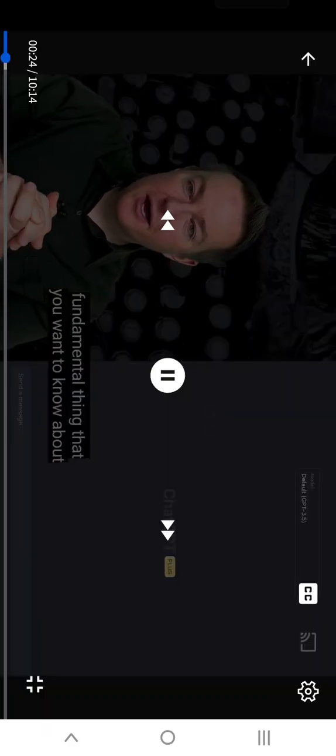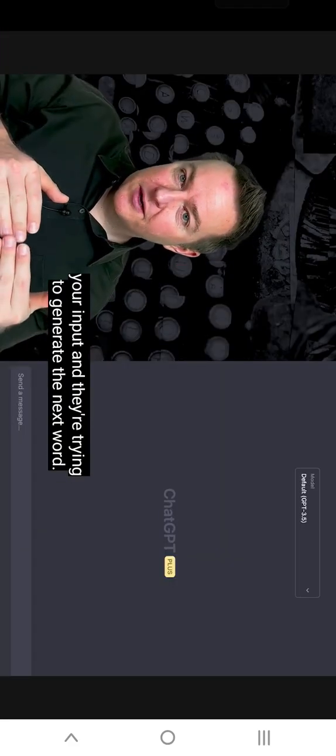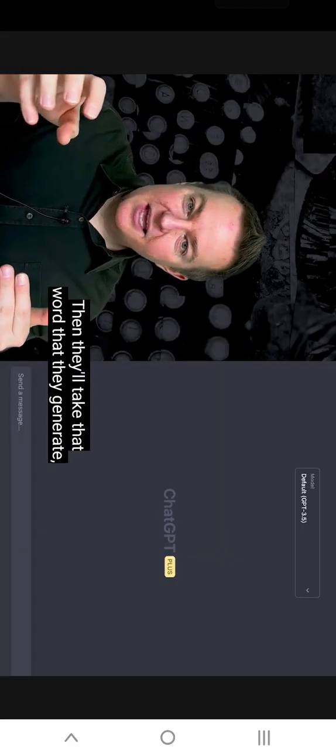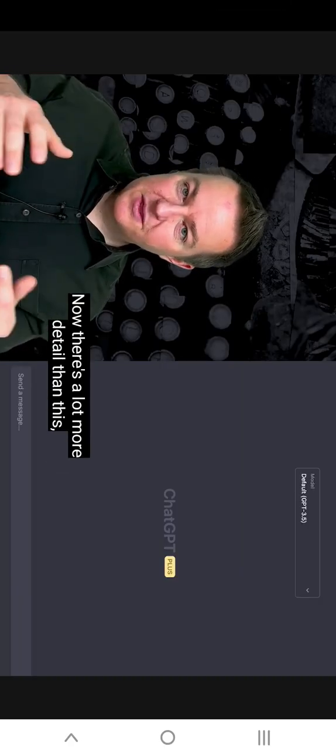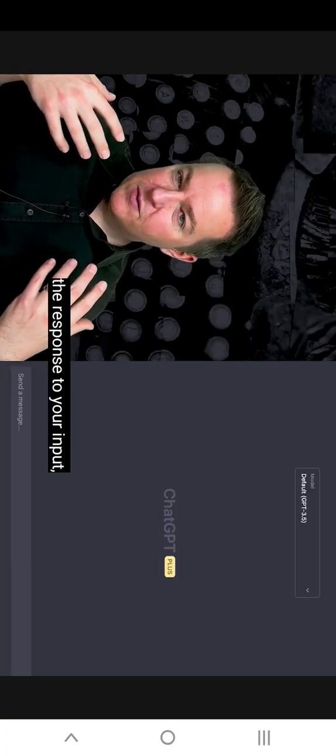The fundamental thing that you want to know about these large language models is basically what they're doing is they're taking your input and they're trying to generate the next word. And then they'll take that word that they generate and add it to what you originally gave it, and they'll try to generate the next word. This is the way to think of it. Now, there's a lot more detail than this, but think of it basically as trying to generate the response to your input word by word.